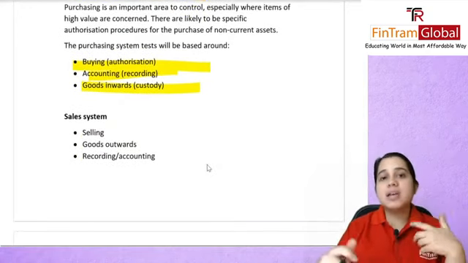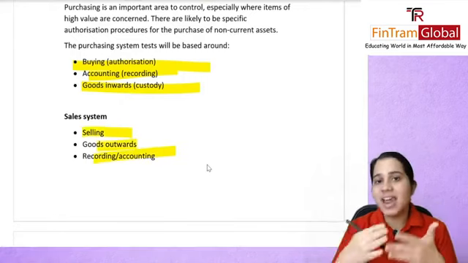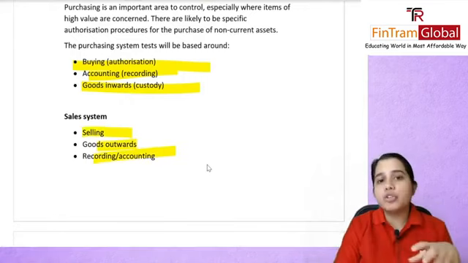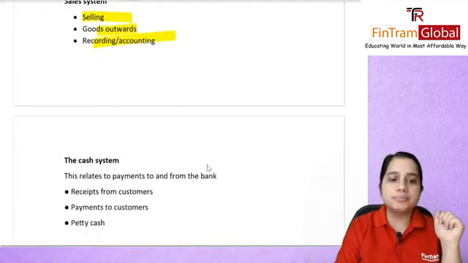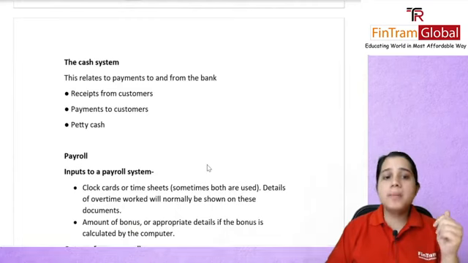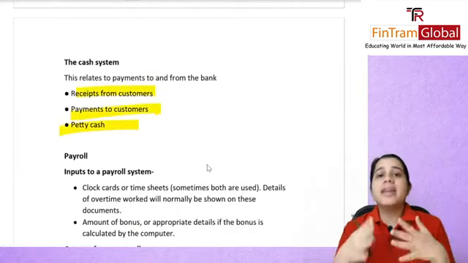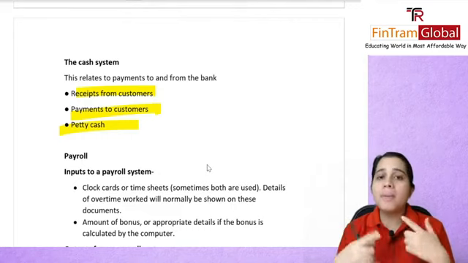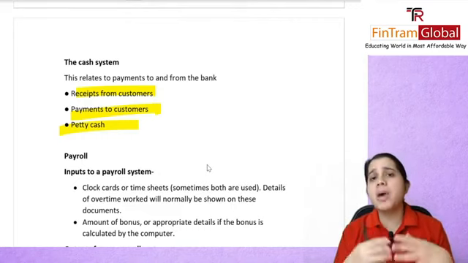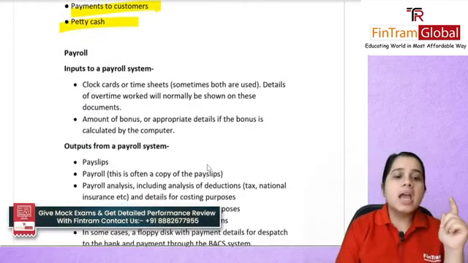You have your sales system: you're selling, goods are going outwards, and you have to make sure that you're recording those entries properly, and whatever money you're getting, recording that properly too. Cash system: any payments to and from the bank, receipts from customers, payments to customers, and your petty cash. For petty cash, it is a good practice to do a reconciliation, probably every month, so that you know it is also at the correct level.